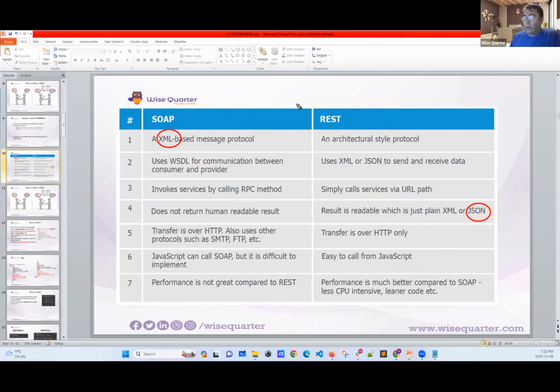Now think that you are working in a bank. Security is really important. In a bank, mostly you will be asked to use SOAP API. And think that you are working on, I don't know, Gmail. You want to send email. Now, in emails, you have to be careful, you have to be secure. And speed is not that important because you can send email and you can wait 5 minutes.